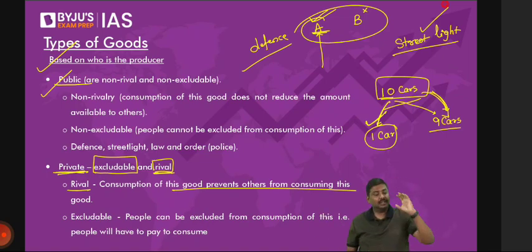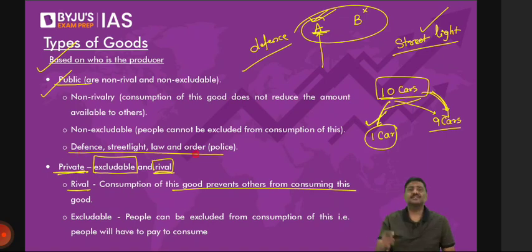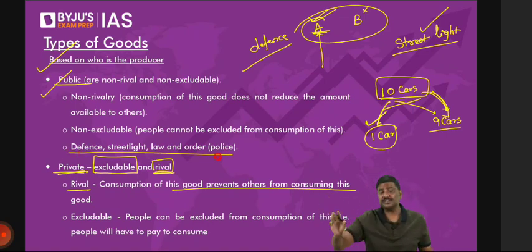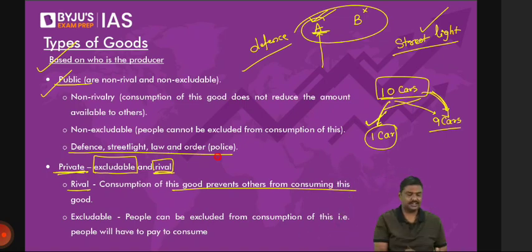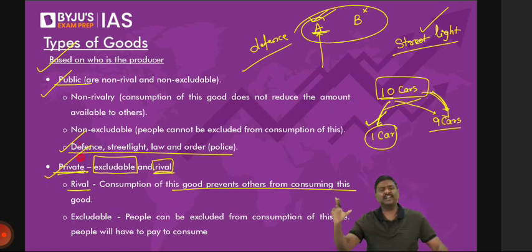Now, what are the examples for public goods? Street light, again, a normal street. Don't say, sir, in my locality the street is there, etc. Let's say a normal street and not fenced areas. So on a normal street, government has set up a light here. Anybody can use it. Defense, law and order, etc. What about the private goods? Anything that you can see right now. Laptop, mobile phone, AC, TV, refrigerator, the clothes you are wearing, etc. All of them are private goods.